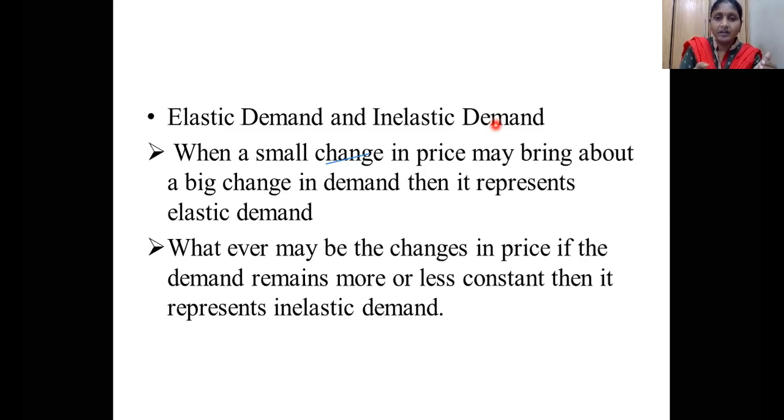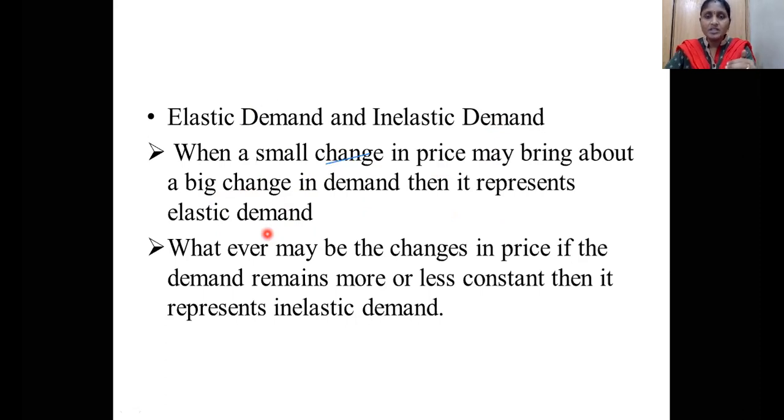Whenever consumers see that advertisement, they are attracted because the features of that phone are very good, the working of that phone is very good, all are very good. So by giving that 25% discount, people are attracted to buy that product. That means automatically the quantity demanded for that product is going to increase. You are changing the price level of that product, and the quantity demanded increases. That type of demand is called elastic demand. That means a small change in the price may bring about a big change in the demand, then it represents elastic demand. Such commodities are called elastic commodities.